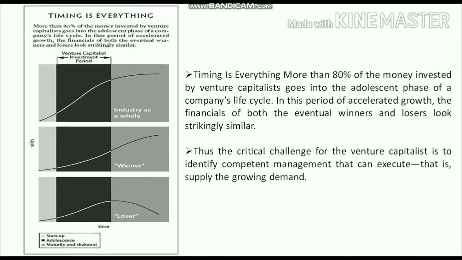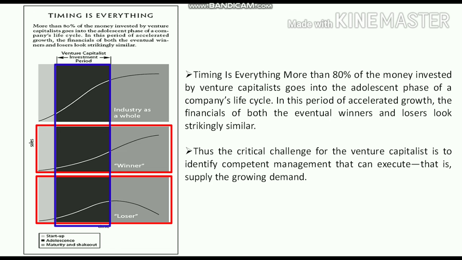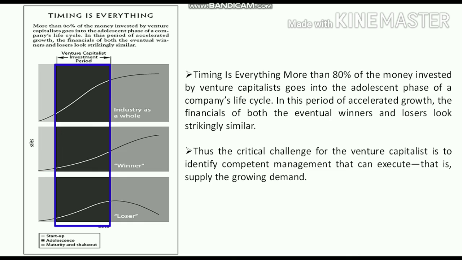The last thing which I want to talk about is how the timing of venture capital is important. More than 80% of the money invested by venture capitalists goes into the adolescent phase of the company's life cycle. In this period of accelerated growth, the financials of both eventual winners and losers look strikingly similar, meaning that the company which is going to hold on to its growth in sales streak and the company which doesn't will look similar in this stage where the investment is infused in the company. Thus, the critical challenge for the venture capitalists is to identify competent management that can execute the supply of growing demand.